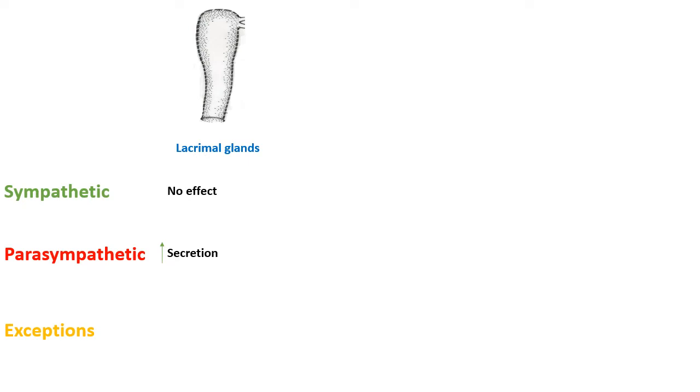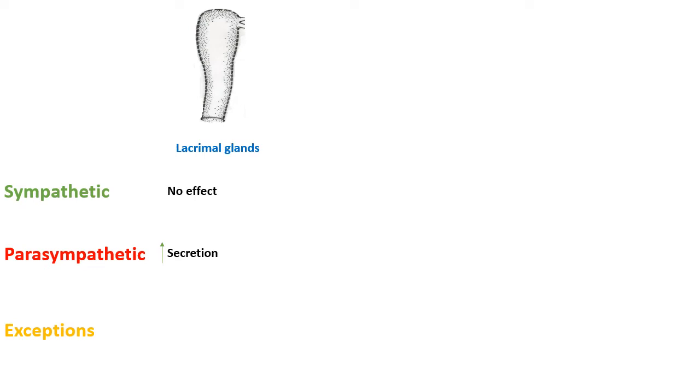And as a rule of thumb, the parasympathetic nervous system always increases secretions. So the parasympathetic nervous system is a system of secretion. When you have overactivity of the parasympathetic nervous system, you have increased secretions all over your body. And when you have less activity of the parasympathetic nervous system, or you take drugs that lower its activity, you would expect to have dry mouth and dry eye and so on. So you have less secretions in your body.